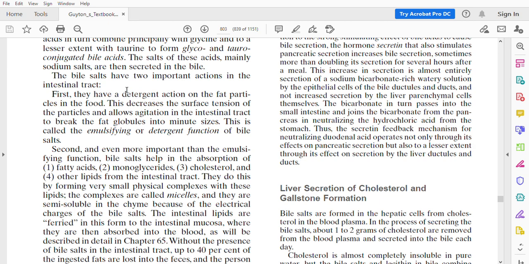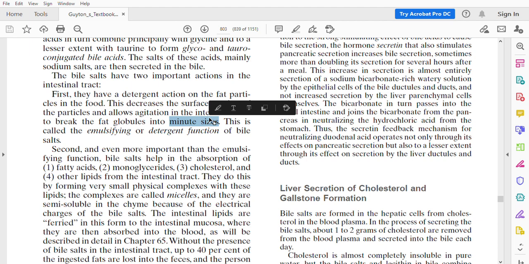So this bile salt has a detergent action. How? This bile salt is decreasing the surface tension of the particles. And again, it will lead to agitation of these lipid particles in the intestinal tract. Agitation means they are mixing down very well, just like a mixie. And this process breaks the larger fat globules into smaller ones.